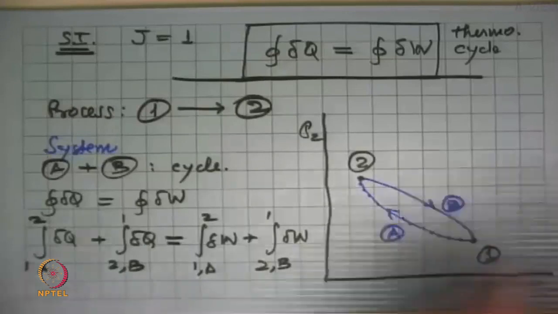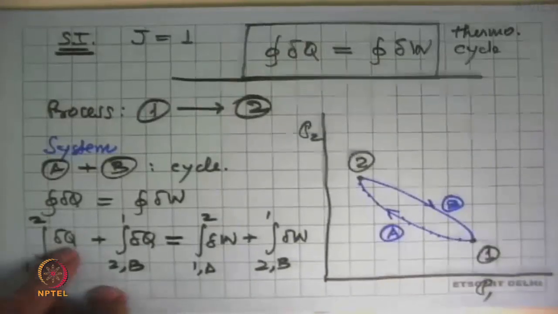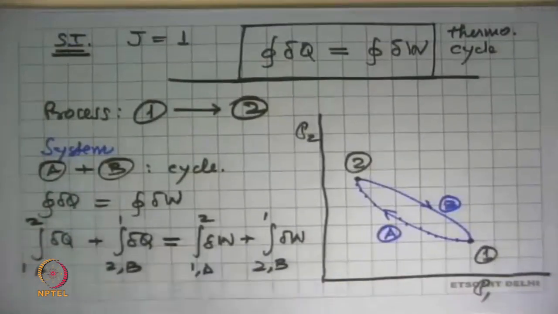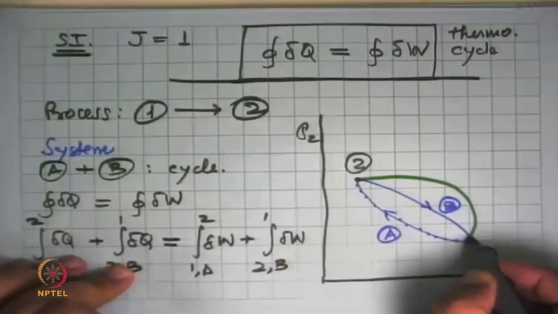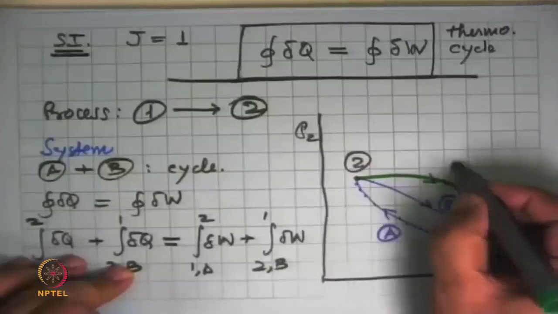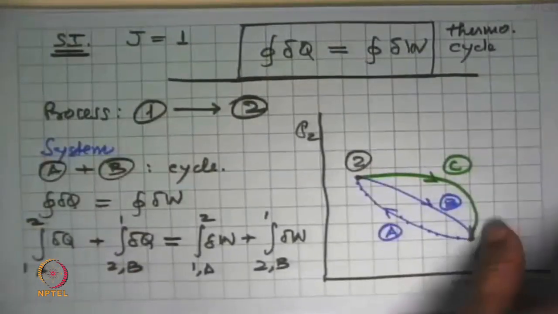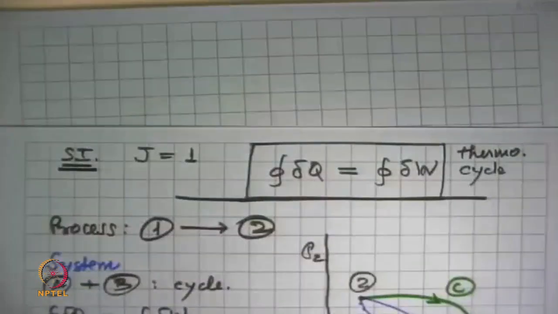So that's one expression we have. So at least we got to the point where we are now talking of the integral of heat or integral of work for a process, but doesn't tell us too much more than that. So now we say that, look, I'll bring this cycle back to state 1 by going another process. A process C, which means that now A plus C constitutes a cycle.